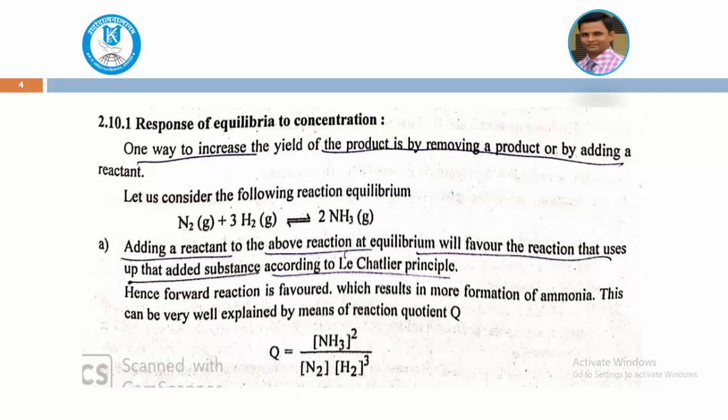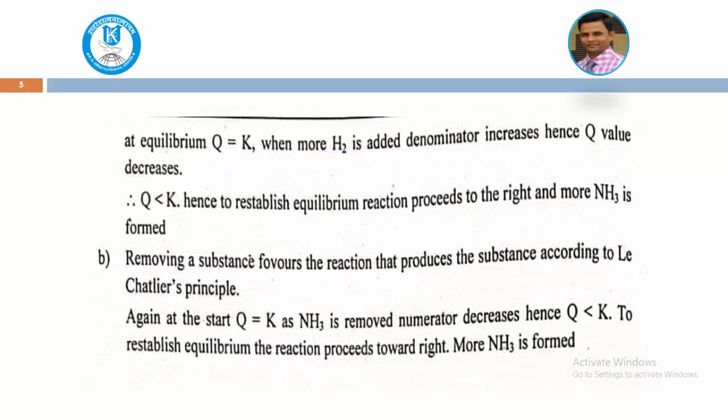We studied how the quotient is written: the concentrations of the products divided by the concentrations of the reacting molecules. At equilibrium, the quotient equals K, the equilibrium constant. The equilibrium is shifted towards the forward direction by adding hydrogen or nitrogen gas, where the denominator, the concentration of the reacting molecules, increases, so the equilibrium shifts towards the product side.